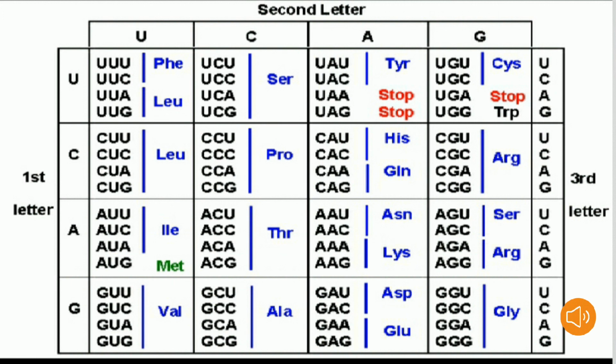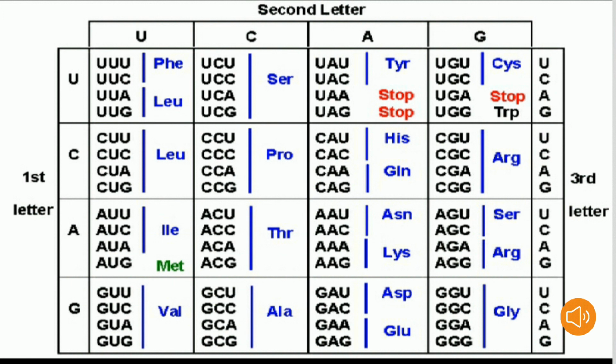Now you can see UU combination, CU combination, AU combination, GU combination in the first line like that. For the third letters, UCAG in the first quarter, UCAG in the second quarter, UCAG in the third quarter and UCAG in the fourth quarter. It is the same all the way to the end. Now let's see how the codons code for the various amino acids. The 64 codons code for the 20 amino acids.